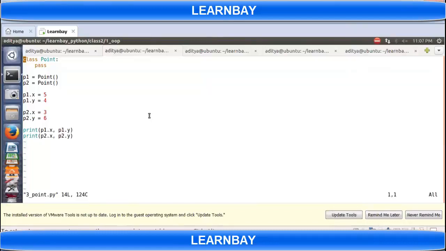Basically, we don't do it this way. This way of coding is wrong, but Python supports it.